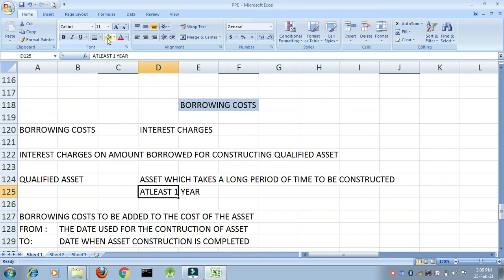In that much time period, what are you doing? You are taking a loan, and on that loan you are paying interest. Okay, so that interest will also be added to the cost of the asset. Why am I doing this? Because that interest is for an asset. So why not add it to the cost of the asset? Why do I debit it to my profit or loss account? Right?